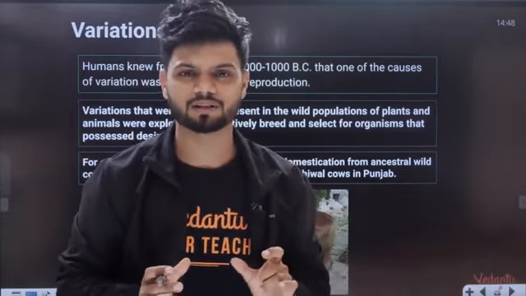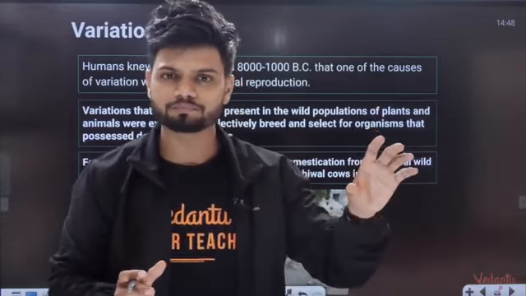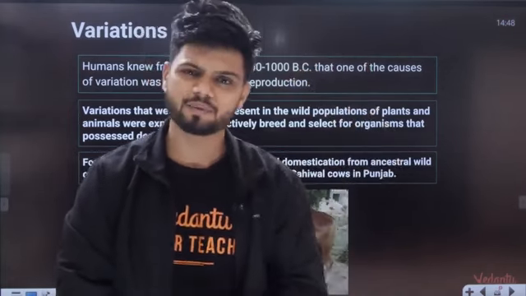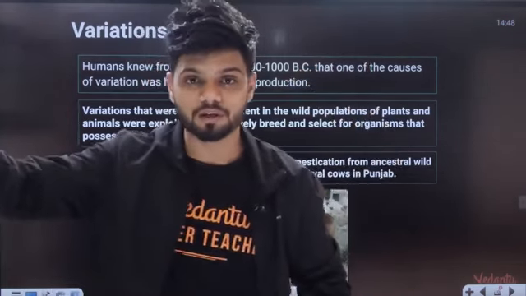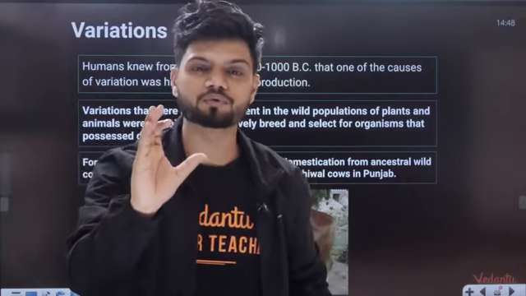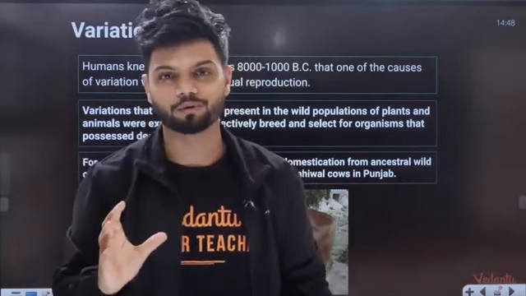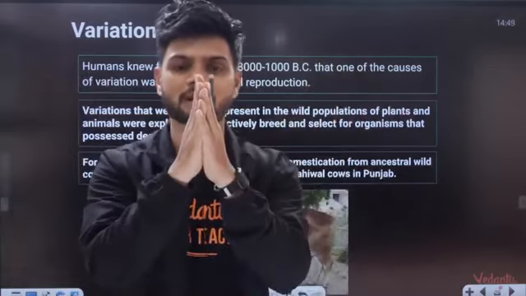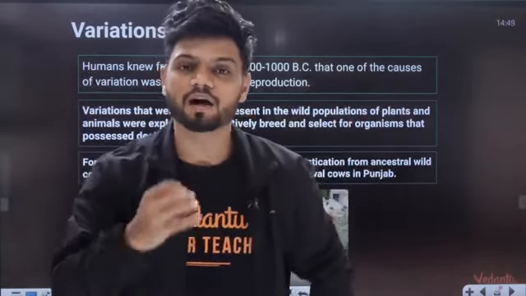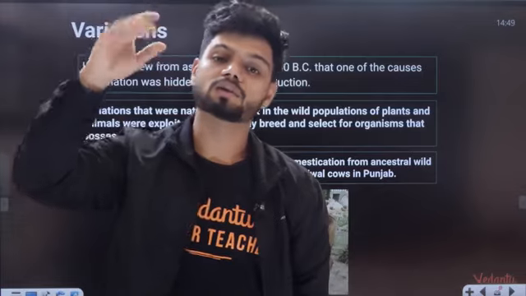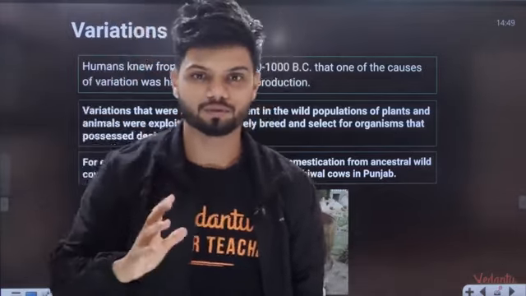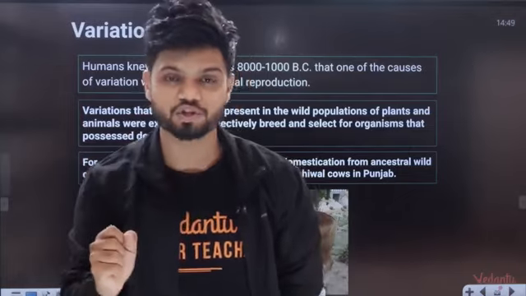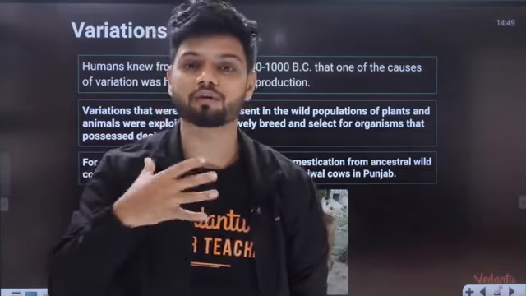One example I'll give, understand the example. I have one mango plant which is producing a lot of mangoes, but the mango is not sweet. Okay, but I have one more mango tree, it produces very few mangoes but gives very sweet mango. So what do we do? Select this particular plant and that plant, combine the two, we get a new plant. A new plant with a lot of mangoes, and all the mangoes are sweet also. That is called as artificial selection or artificial hybridization. All this is also done by us humans.